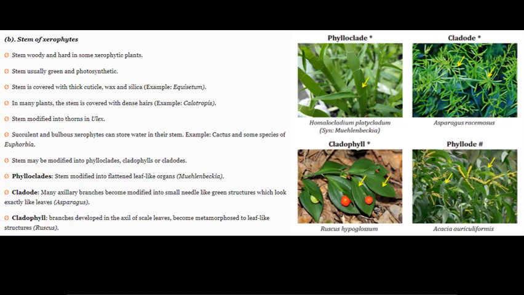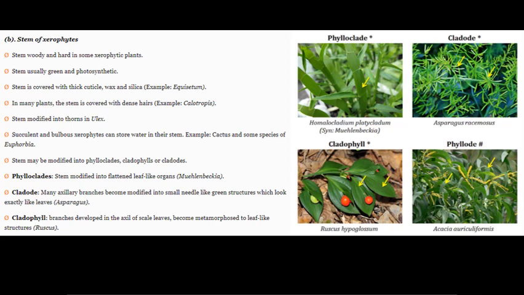Stem may be modified into phylloclades, cladophylls or cladodes. Now what are these phylloclades, cladodes and cladophylls? We can see one by one. Phylloclades are the stem modified into flattened leaf-like organ. The example is Muehlenbeckia.